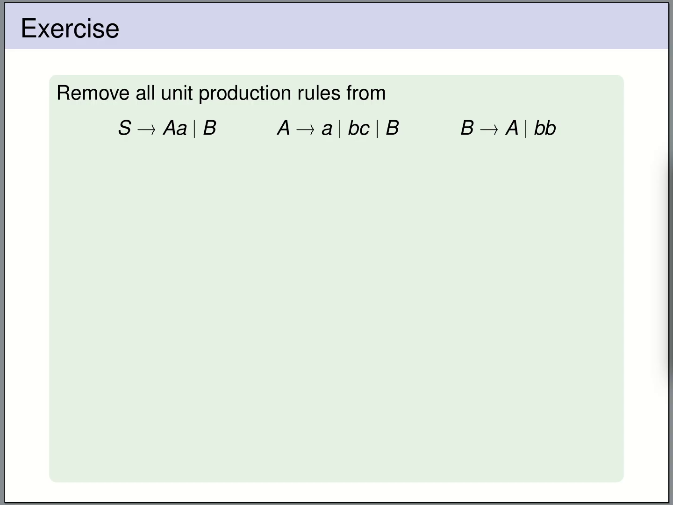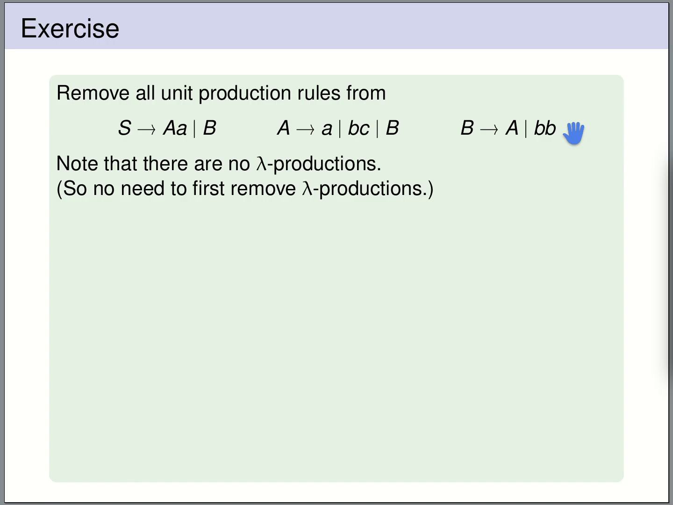Let's have a look at an example. We take this context-free grammar and we're going to transform it into one without lambda and unit productions. The first step has already been done. There are no lambda productions in this grammar. So next we are going to determine all pairs of variables A, B, such that A has a derivation to B.